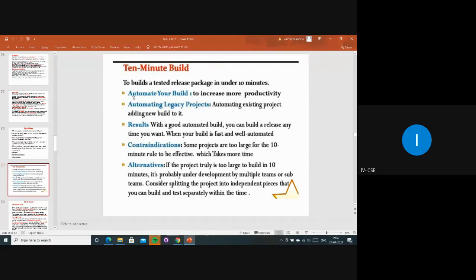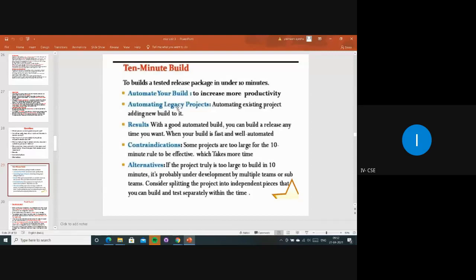We have to automate our tool or whatever projects we have developed to increase our productivity, so that once the customer is satisfied with the product, definitely we will get more and more orders. So instead of working manually, we have to use some automated tools.